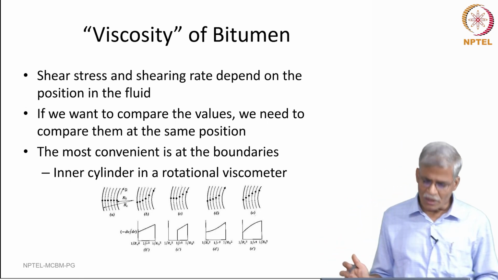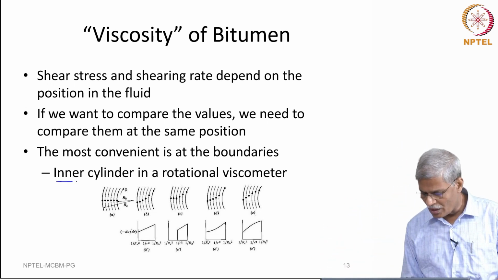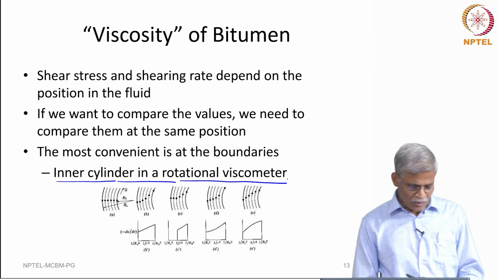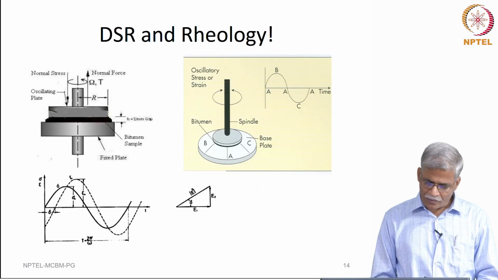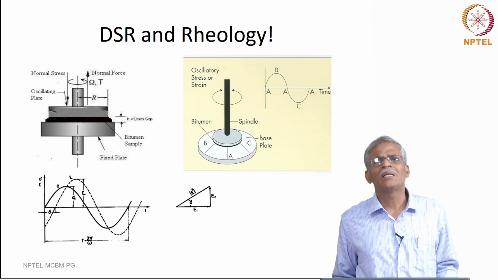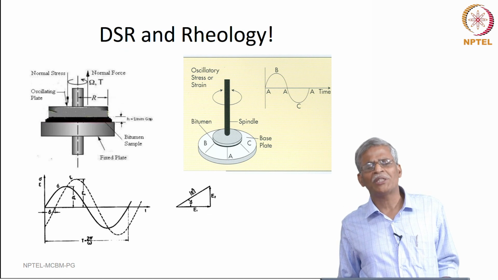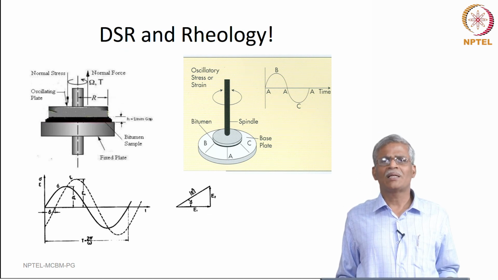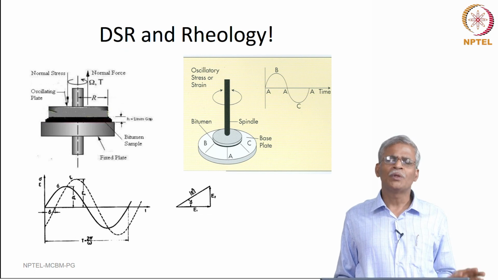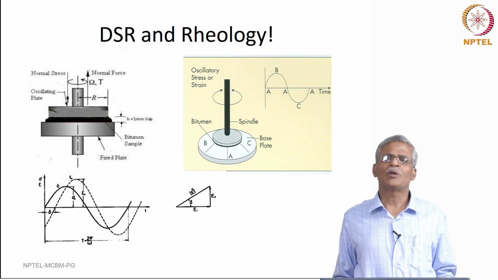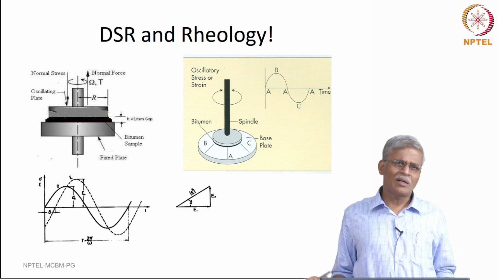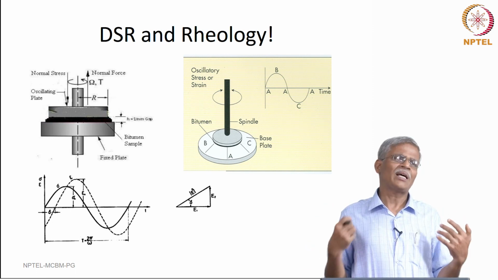So, what we do is we compute everything with the inner cylinder in a rotational viscometer, right. That is how the viscosity is made, and these different measurements, be it penetration, softening point, elastic recovery, ductility, viscosity using a capillary viscometer, viscosity using a rotational viscometer, are not really giving us the correct values.